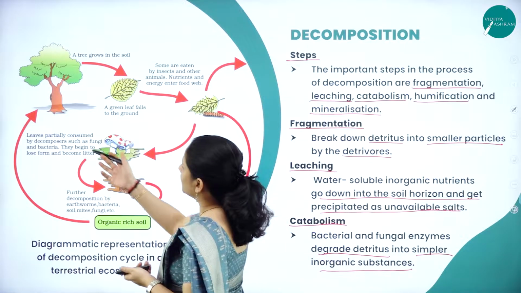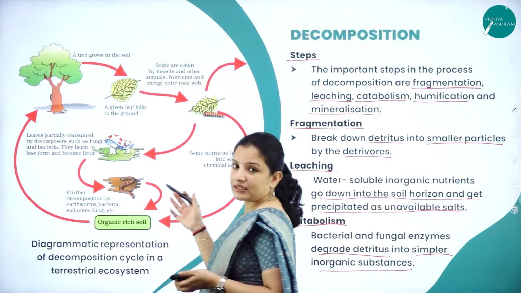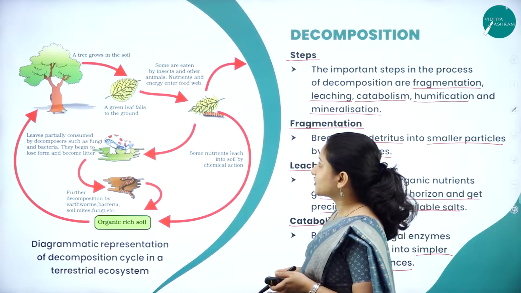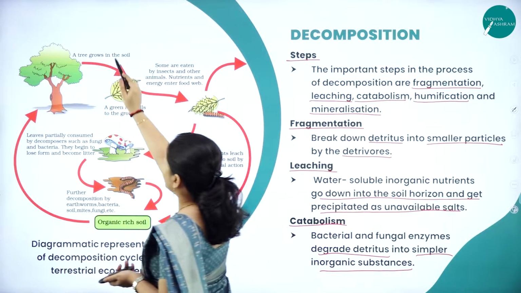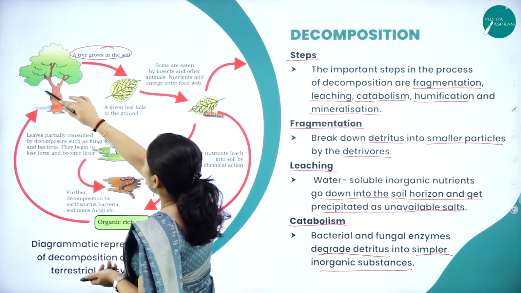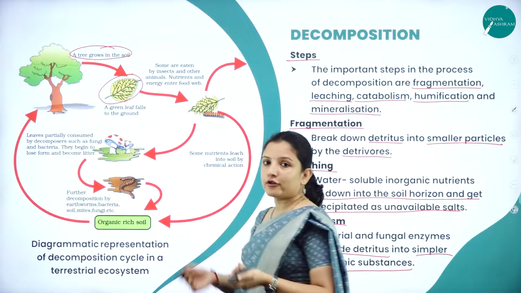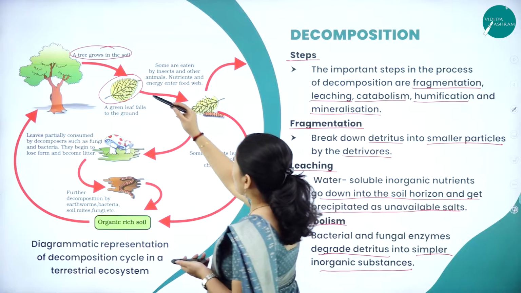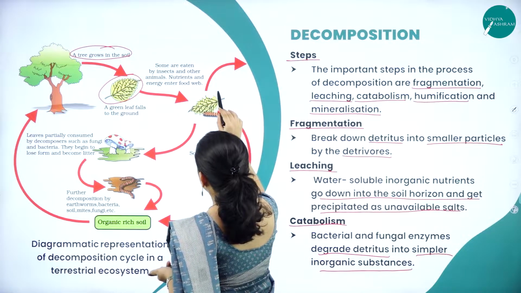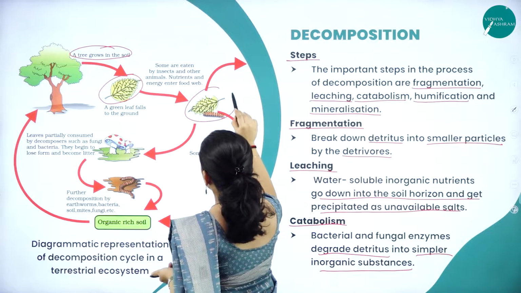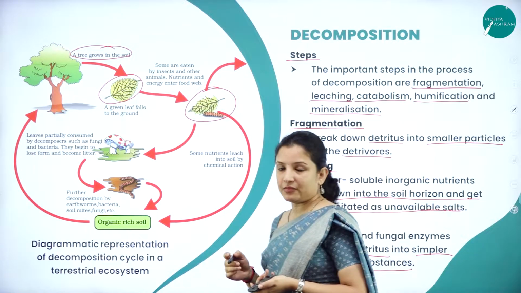If you can see here, this is the diagram taken from the NCERT textbook, wherein they have given the diagram of a tree. All the leaves that wither from the trees will fall on the ground, right? Those leaves will be eaten by insects and other animals or herbivorous animals.